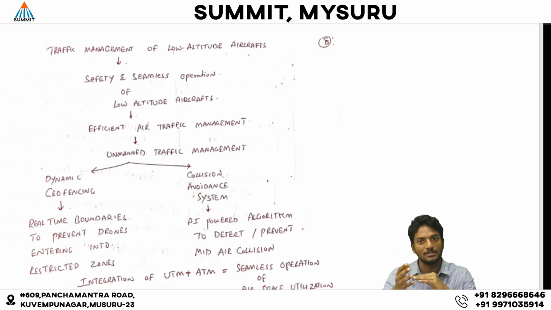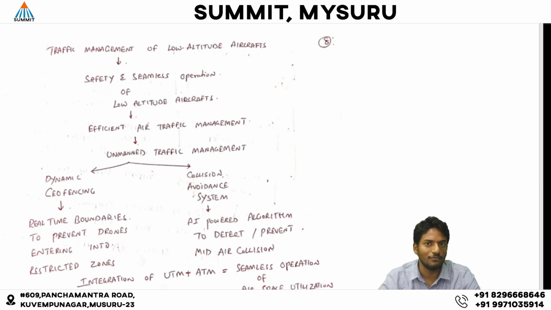So there are these chances. How do we address these challenges? It can be addressed through the traffic management of low altitude aircraft. The traffic management of low altitude aircraft is essential for seamless and safe operations, and it includes unmanned traffic management. Unmanned traffic management has two components: one is dynamic geofencing and the other is a collision avoidance system.